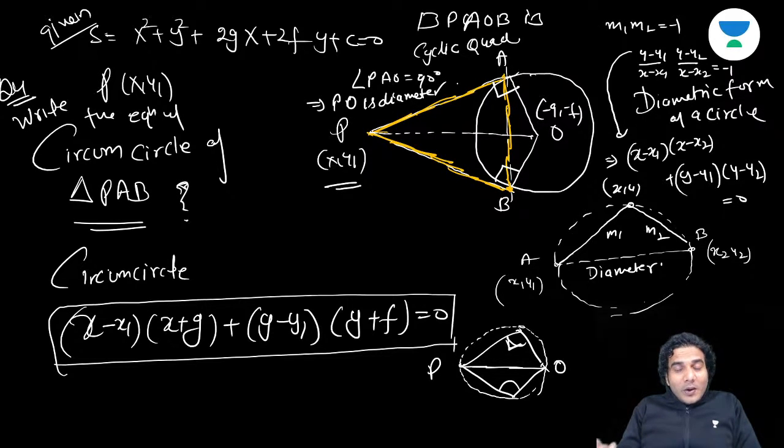All triangles will have the same circumcircle whose diametric endpoints are (x1, y1) and (minus g, minus f). All right. So is this point okay, guys?